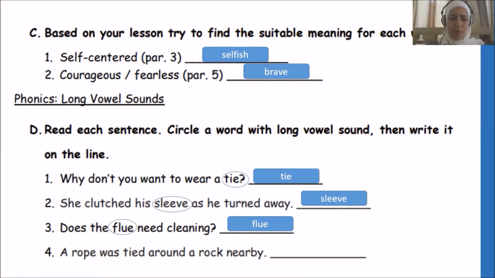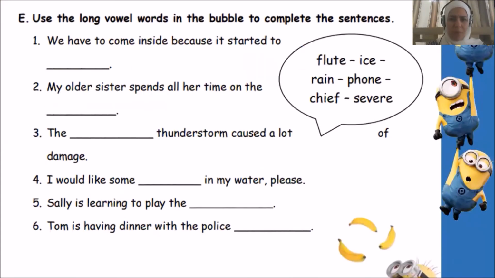Four, a rope was tied around a rock nearby. So I'll go with rope, long O sound, and I'm going to write it on the line. The last part in the phonics part, use the long vowel words in the bubble to complete the sentences. I have to use the words in the bubble to complete the sentences. First of all, let's read the words in the bubble first. Flute, ice, rain, phone, chief, severe.